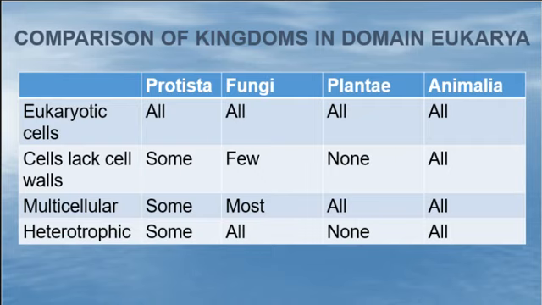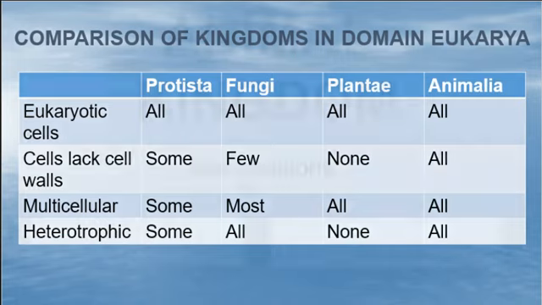And then heterotrophic: we have some Protista, and all fungi. In other words, some of the Protista can be autotrophic, can make their own food through the power of the sun or chemosynthesis. All fungi need to get their food source elsewhere. Remember, they're saprophytes. And then Plantae, of course, none, because all of them, except for that weird Indian pipe that doesn't go through photosynthesis, go through photosynthesis. Animals, all are heterotrophic. We have to get our energy from somewhere.